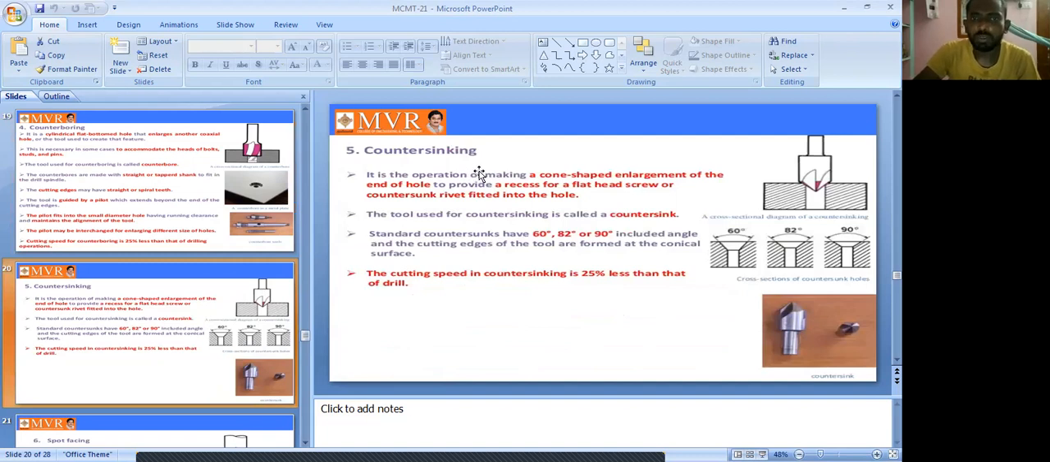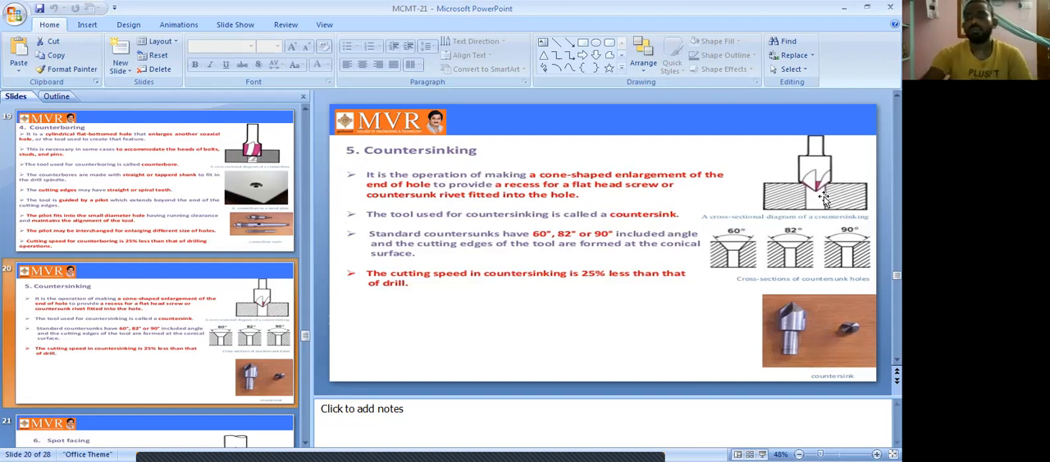Counter sinking is another different operation. It is the operation of making a cone shaped enlargement of the end of a hole. The work piece has previously been drilled. In counter sinking we make a cone shaped enlargement of the end of the hole to provide a recess for a flat head screw or counter sunk rivets fitted into the hole.